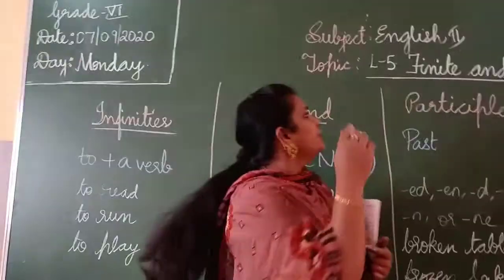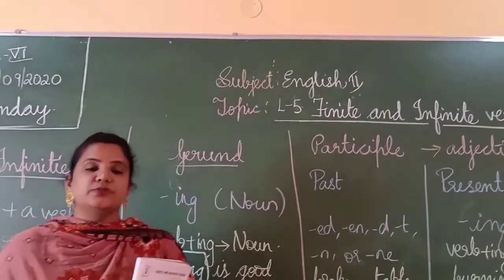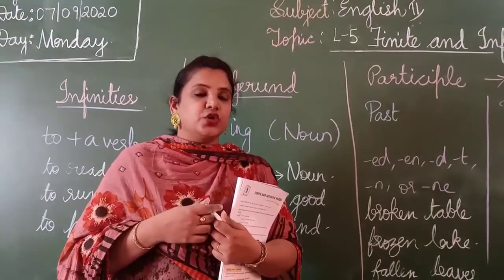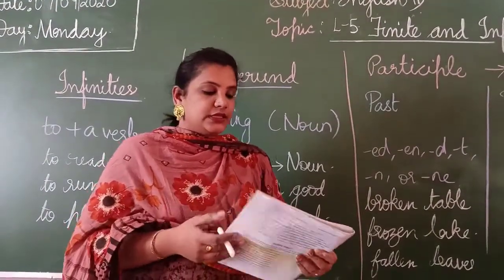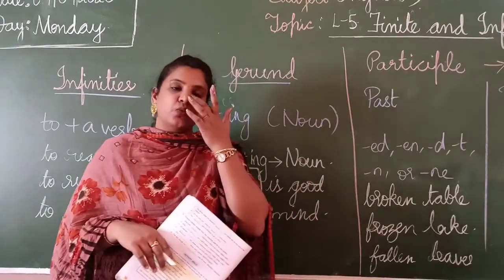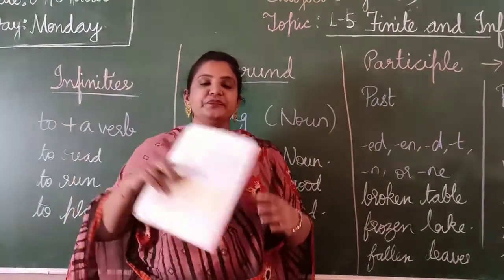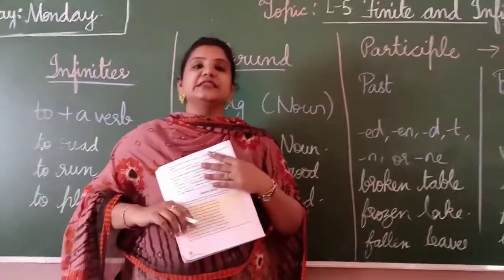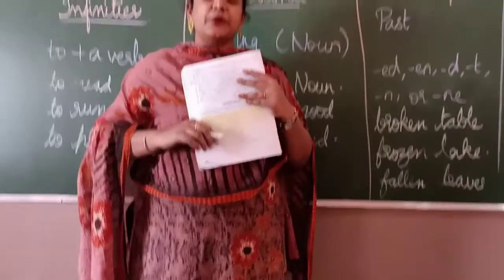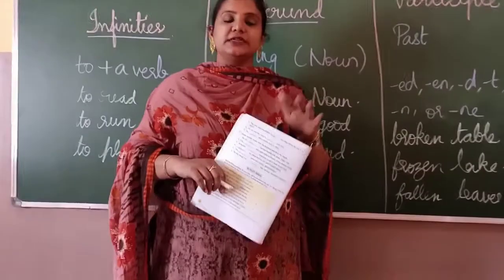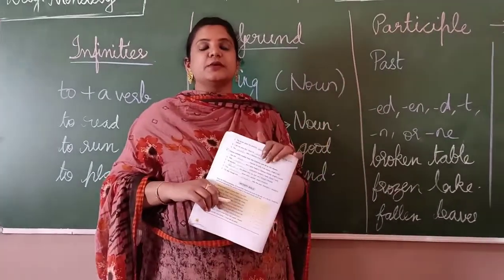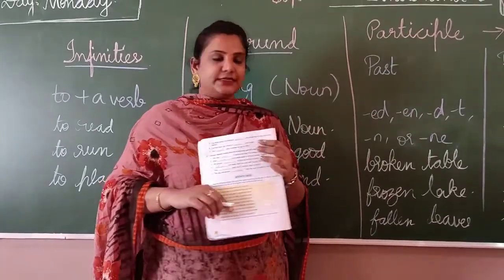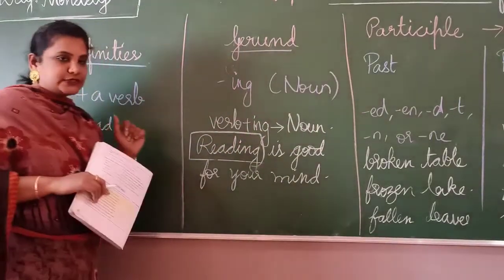Okay, so finite and infinite verbs always give meaning to your sentence. Okay, there is no sentence which won't have a proper verb. And it gives you the information. The finite verbs always give you the information about the action in the sentence, what is going on, about the happening in the sentence. Now it has three types.